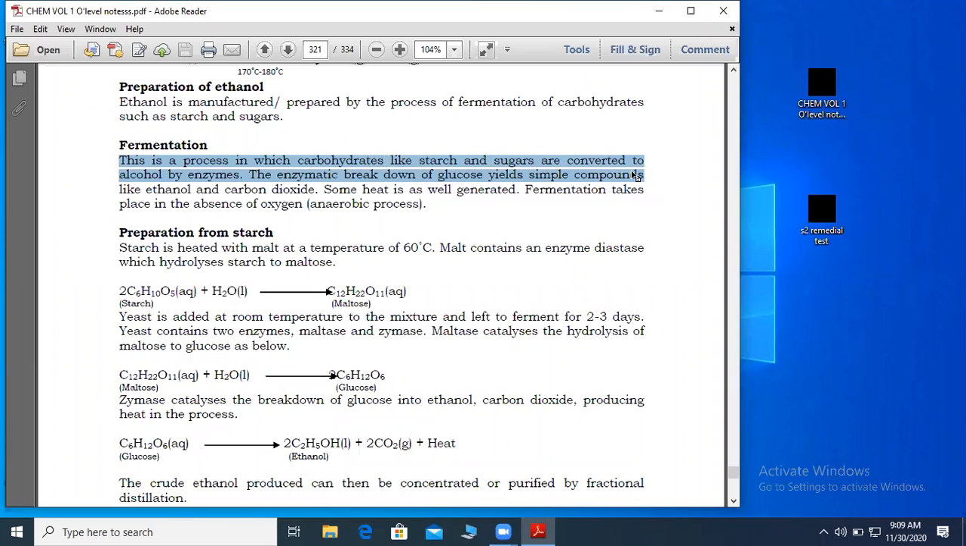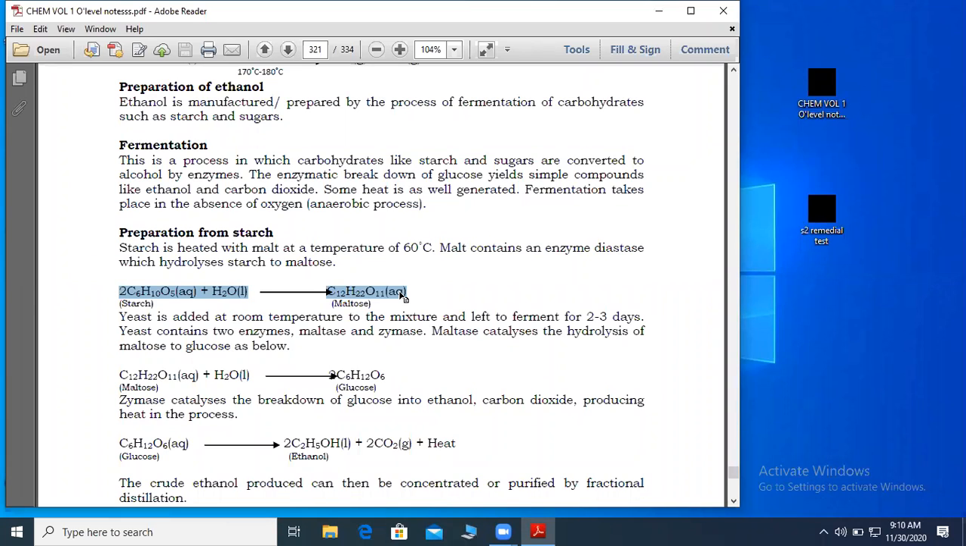So this time you realize we started from starch to prepare ethanol, whereby we said to starch we add malt. To starch we add what? We add malt, which contains an enzyme called diastase. And this enzyme called diastase hydrolyzes starch to maltose, or it converts starch to maltose. So this was our first equation, where starch is converted to maltose.